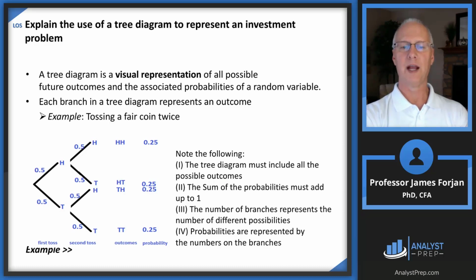All right, so then notice what happens: if we flip the coin twice and it comes up heads twice, that was a 25% chance. Go down to the bottom, 2 tails in a row is also a 25% chance. And then you can either go up and down or down and up, heads, tails, or tails, heads, and those are 25%. So you have 25 and 25 and 25 and 25. Was that 4? I think that was 4. So that adds to 1. The sum of the probabilities must add to 1, and the number of branches must represent the number of different possibilities.